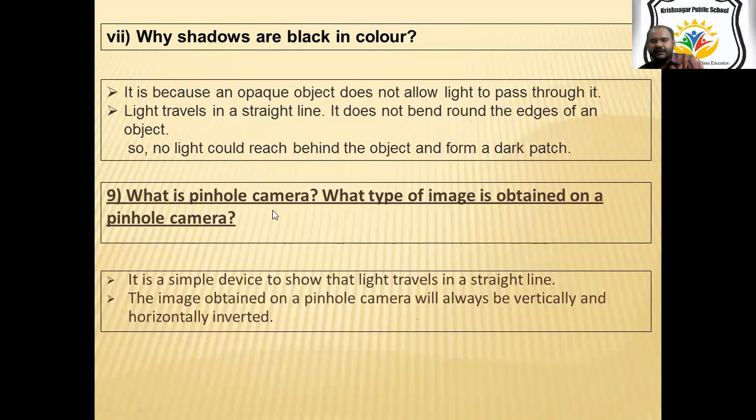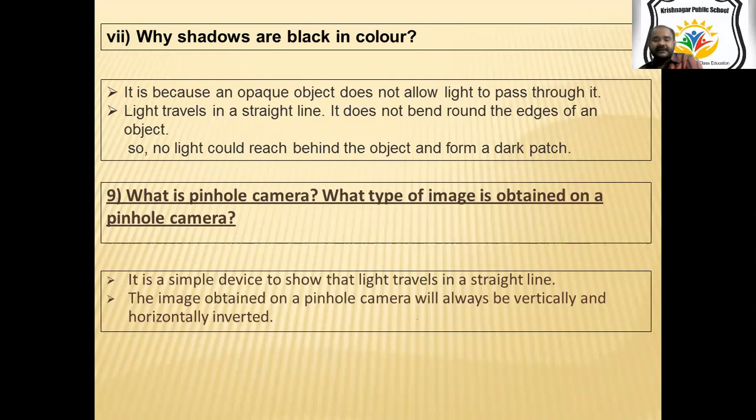Then what is a pinhole camera? What type of image is obtained on the pinhole camera? So a pinhole camera is a device to check that light travels in a straight line. It produces an inverted image or upside down image.